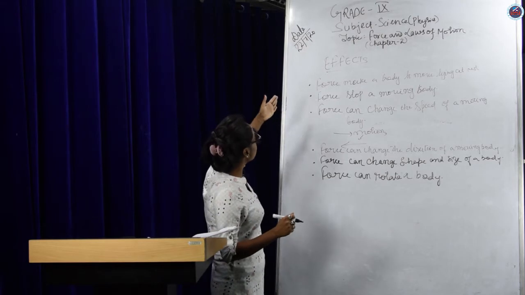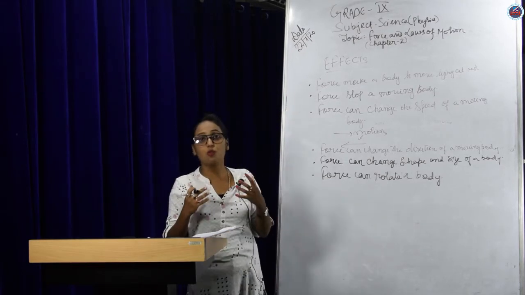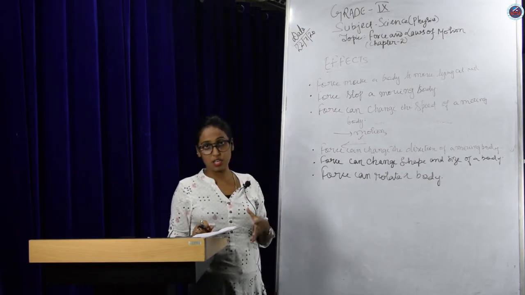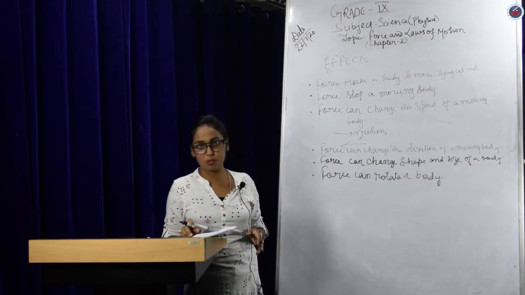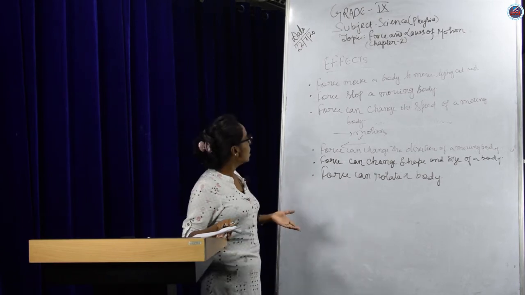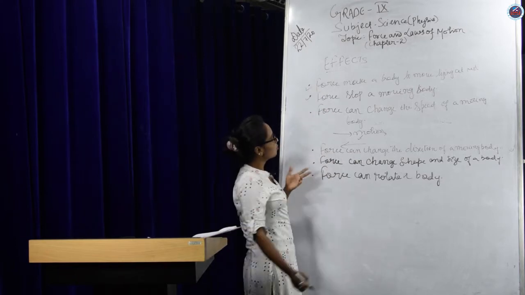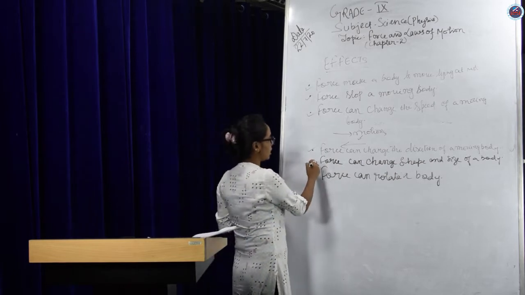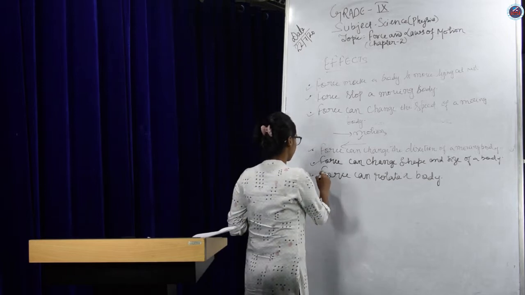So from this, there are 6 points showing how a force takes effect in our everyday life, and how we can see the effects through various examples. The first is, a force can make a body move that is lying at rest. Force can stop a moving body. Force can change the speed of a moving body. Force can change the direction of a moving body, and it can also change the shape and size of a body, and lastly it can also rotate a body.